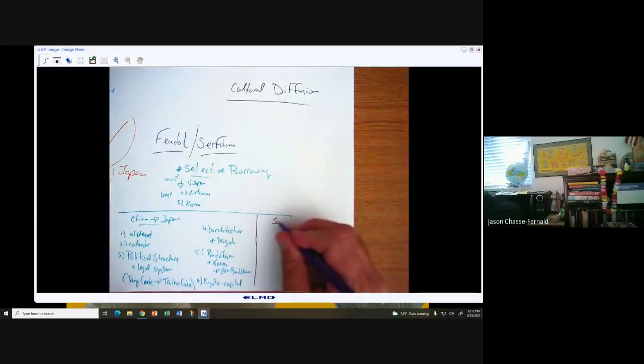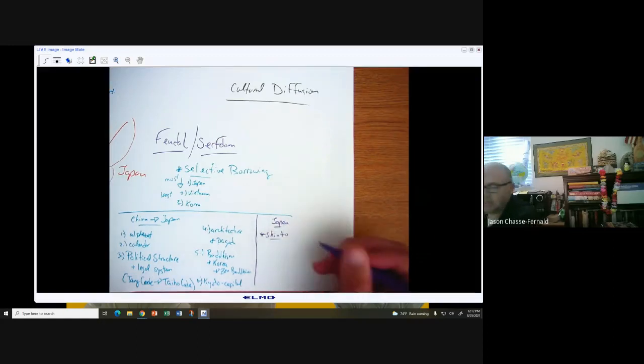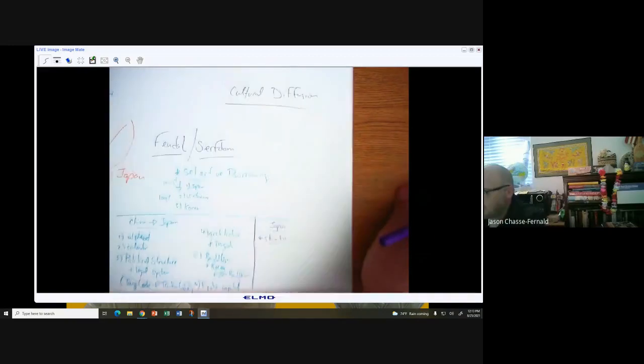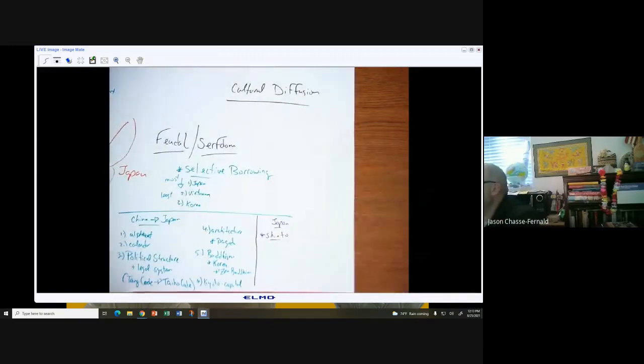So what don't they borrow, or what do they eventually reject? And I don't mean to put numbers on these. Maybe I should just put bullet points because there's no order per se. Shinto, Shintoism. This does not come from China. This is Japanese.